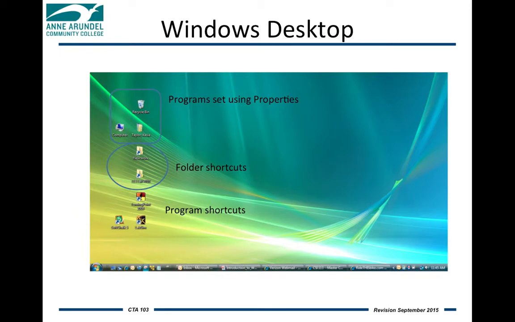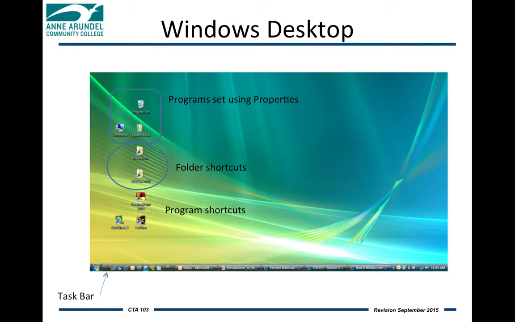Below that, you can see three program shortcuts. Program shortcuts are alias links. They allow you to quickly access particular files, folders, or in this case programs that you want to use over and often. In this case, you can see in the bottom right, there's one called LabSim, which is a laboratory simulation program that this particular user uses often in their classroom.